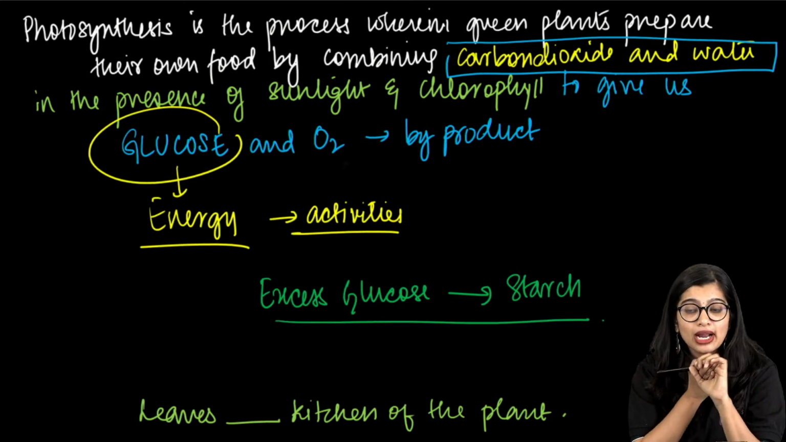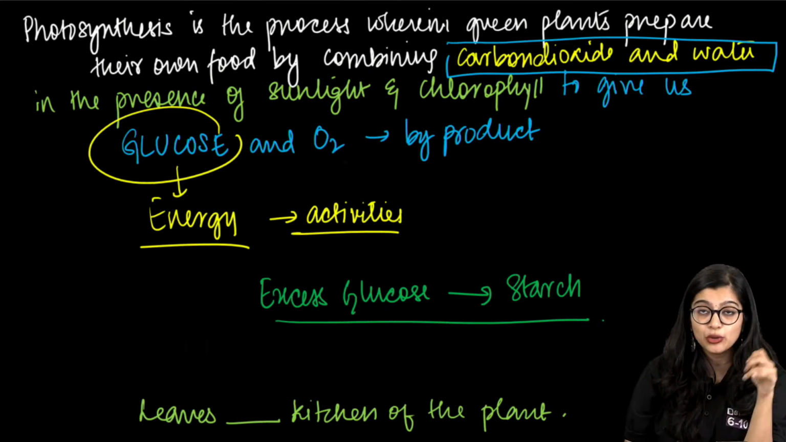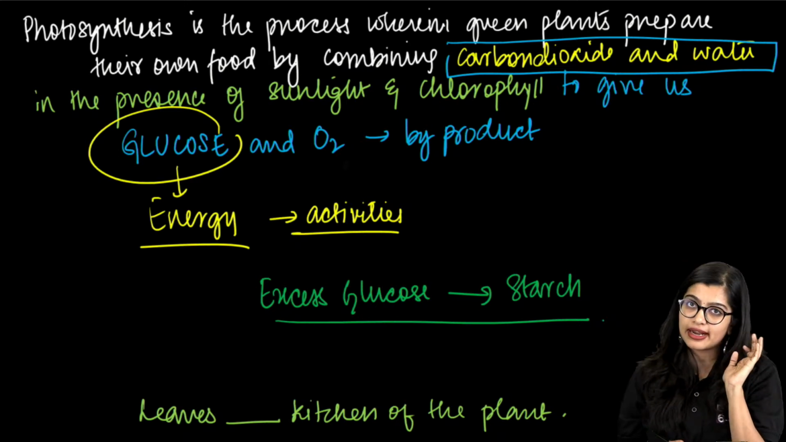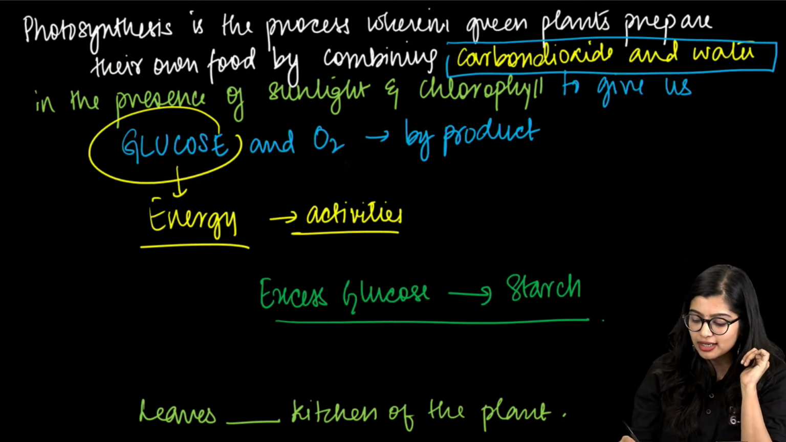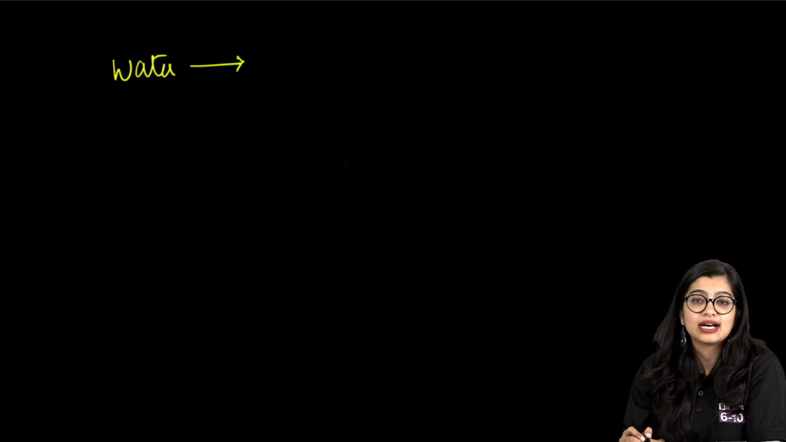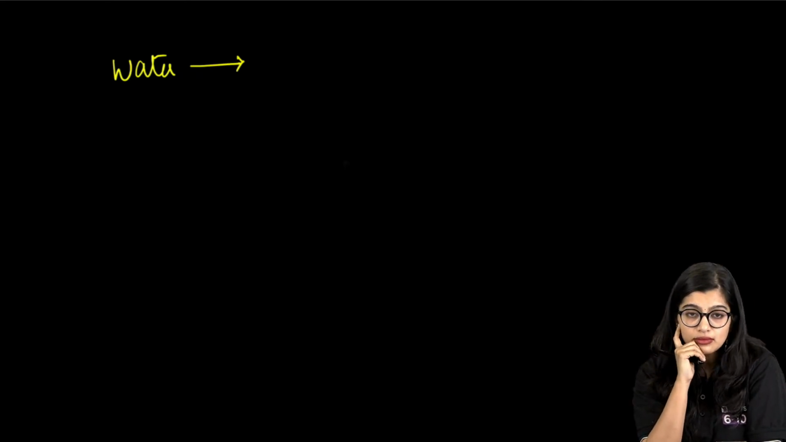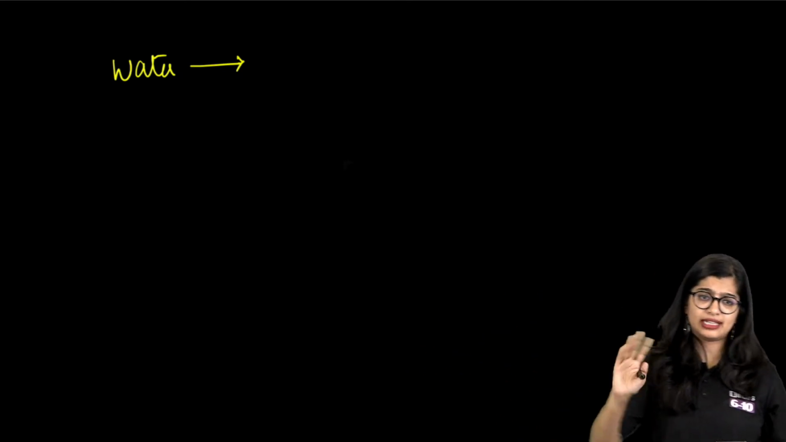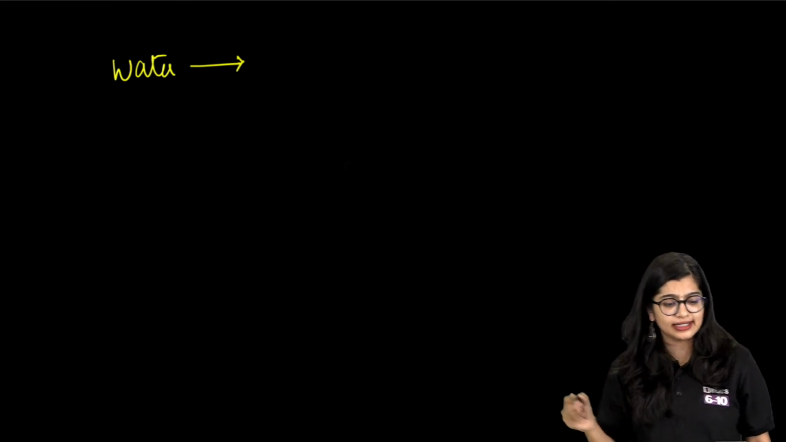Now here one thing to keep in mind is how water comes in and from where carbon dioxide comes in. Where does the water come from? Can you tell me? Is carbohydrate and glucose the same? Glucose is a type of carbohydrate. That's all. Yes, water present in the soil.